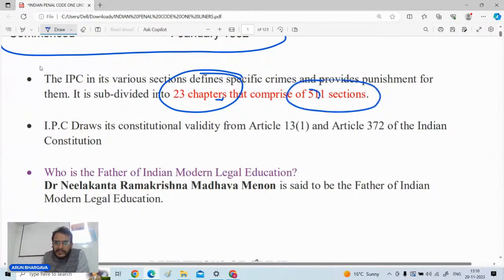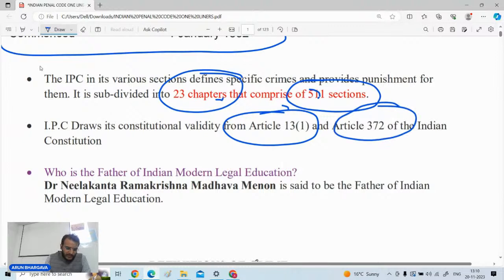So 511 sections are there in the IPC. From which provision does the IPC draft get its constitutional validity? There is Article 13, Clause 1 of the Indian Constitution, as well as Article 372 of the Indian Constitution. Both of these constitutional provisions give validity to the pre-constitutional laws, and IPC is one of the pre-constitutional laws.